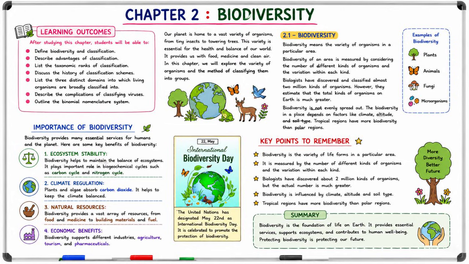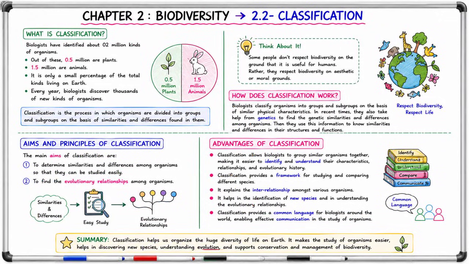3. Natural resources. Biodiversity provides a vast array of resources, from food and medicine to building materials and fuel. 4. Economic benefits. Biodiversity supports different industries: agriculture, tourism, and pharmaceuticals. International Biodiversity Day is celebrated on 22 May to promote the protection of biodiversity.